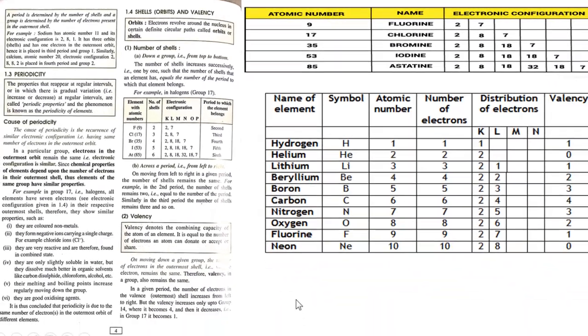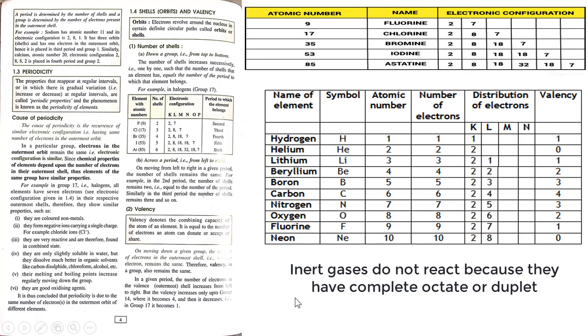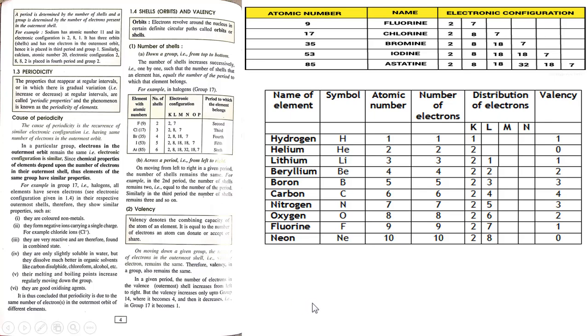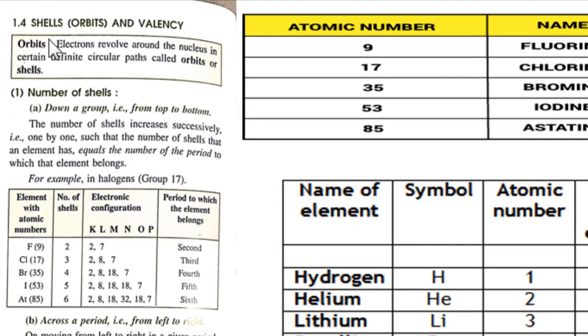As I was telling you when I explained inert gas, inert gases do not react because they have a complete octet or a duplet. So, where is the complete octet or duplet? It is in the orbits. The electrons are present in the shells or orbits, and the number of electrons present in the shells decides the combining capacity of the elements, and that is what decides the valency of that element.